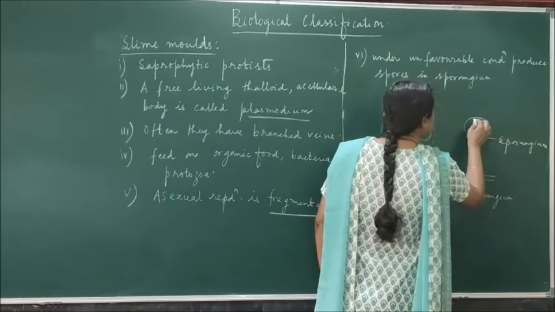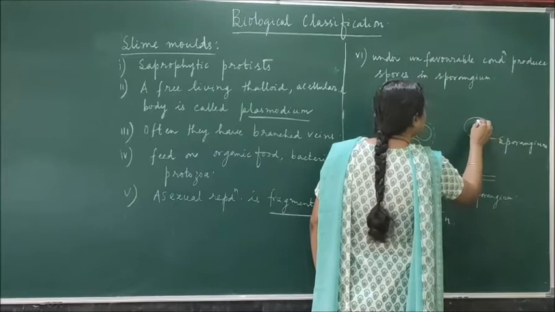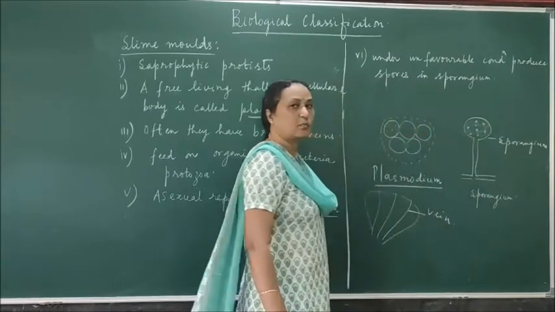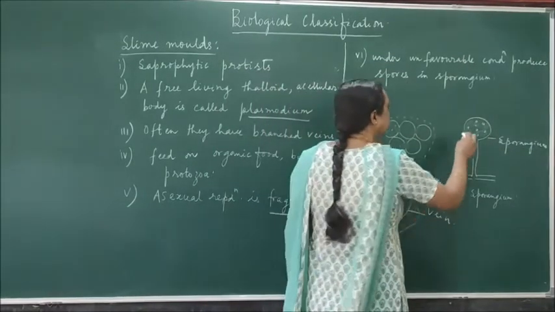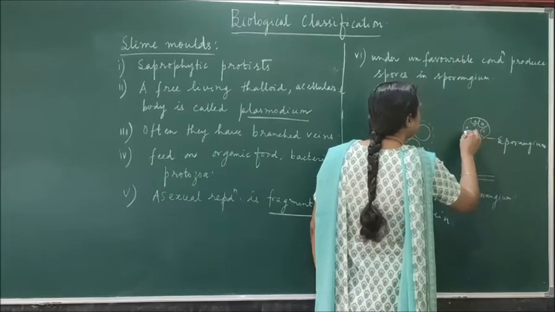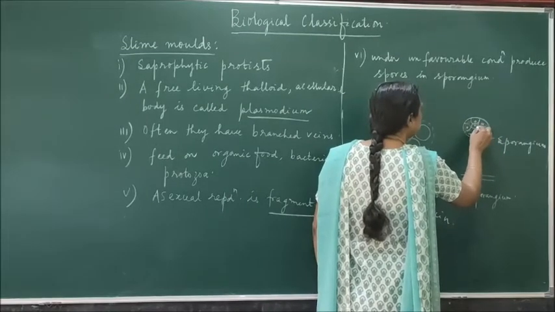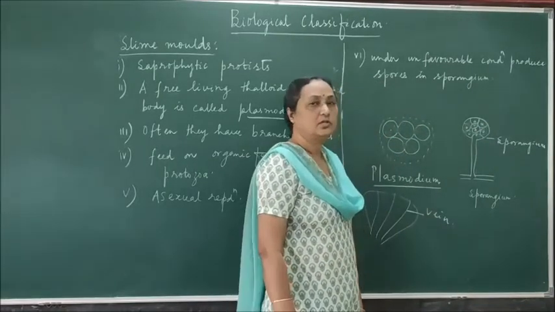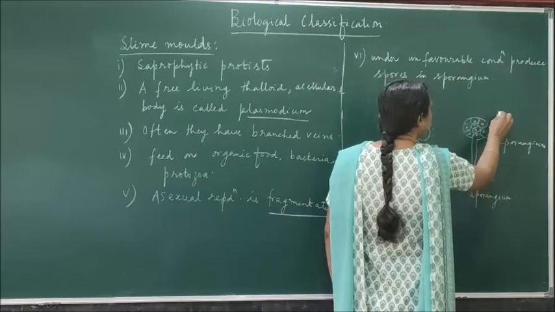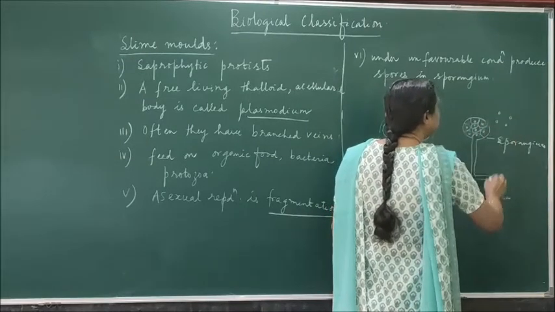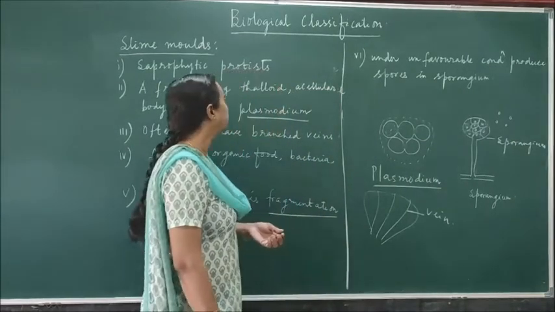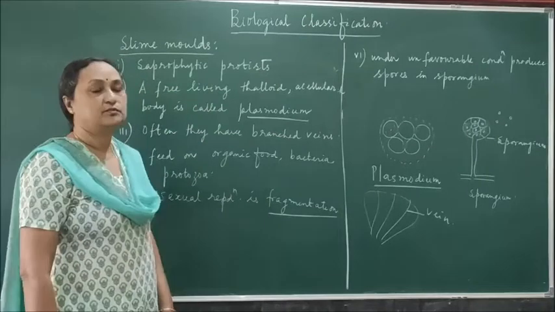In sporangium, cytoplasm is there and nuclei are present. So this is multinucleate. Then ultimately the cytoplasm and the nuclei will divide into small spores. So inside the sporangium you can find many spores are produced. When the spores are mature, the sporangial wall will break and spores are liberated outside. Then they will germinate to produce the new individual. So these are all the characters of slime molds.